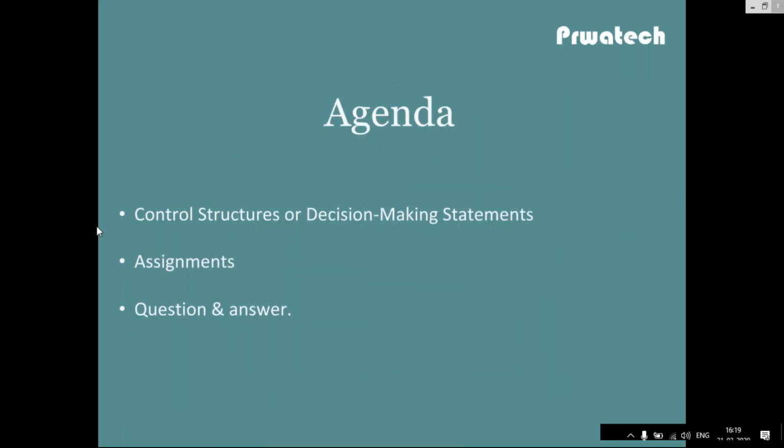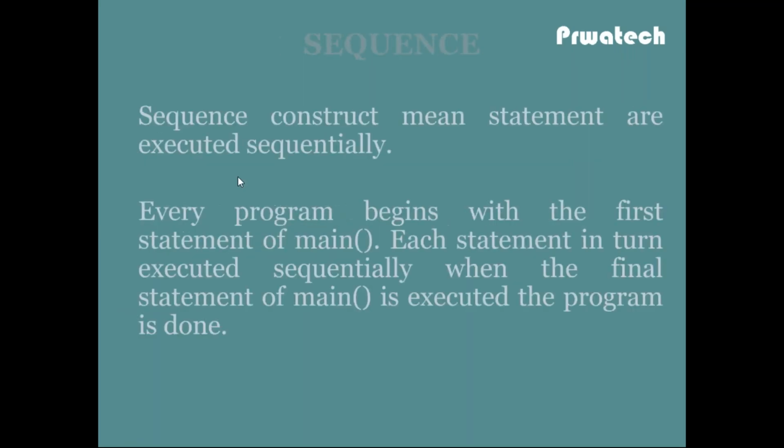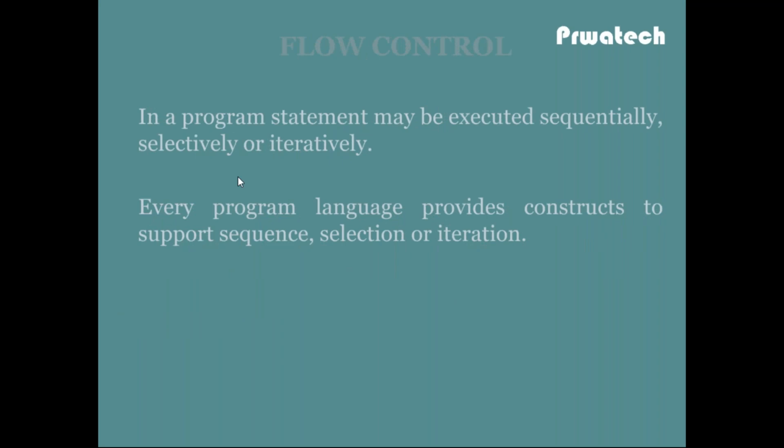Today I am explaining the concepts of control structures or decision making statements. The control structure decision making statements are of three types: statements executed sequentially, selectively, or iteratively. Every programming language has constructs to support sequence, selection, or iteration.